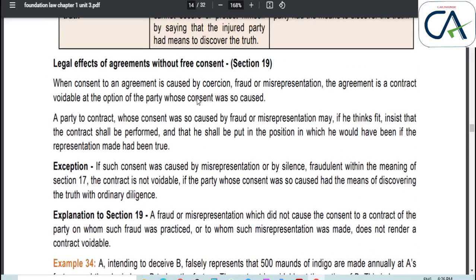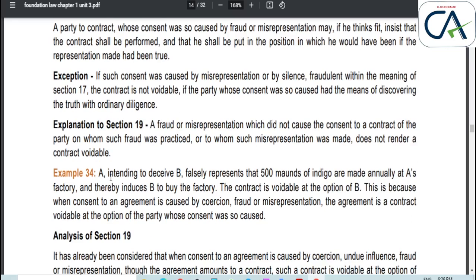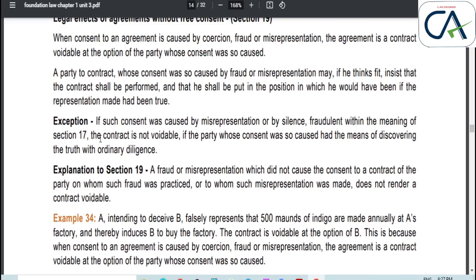Next we are going to see section 19, legal effect of agreement without free consent. In some cases, the contract must have free consent, but there are some exceptions. In some cases, the contract can be made without any free consent. Likewise, I will give one example. A and B enter into a contract, A sells a horse to B. Here, A says, this horse is worth 1 lakh in the market.